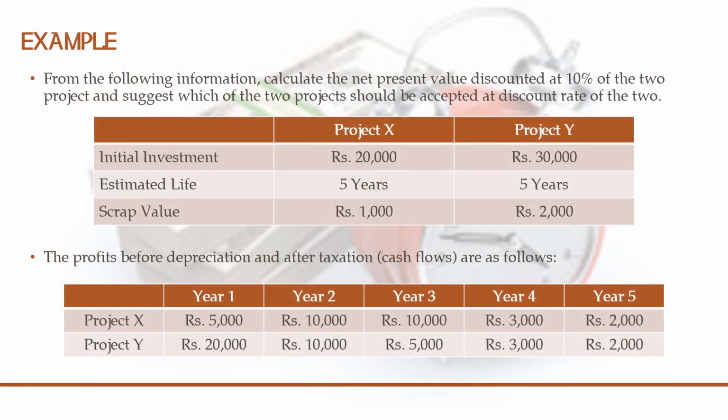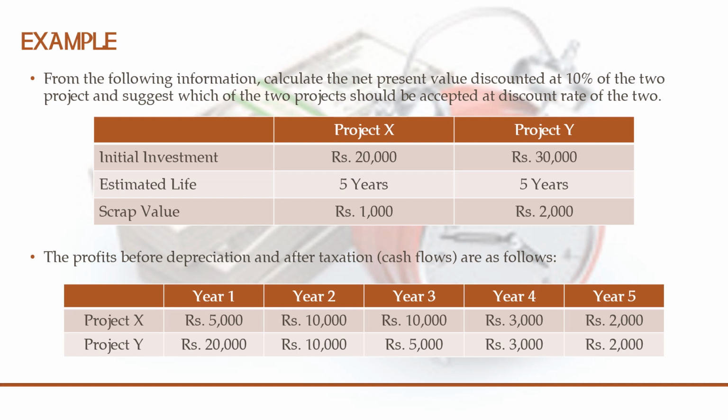Let us understand the concept with the help of an example. Let us see the example. From the following information, calculate the net present value discounted at 10% of the two projects and suggest which of the two projects should be accepted. Right, here they have given information about two projects, project X and Y. And they have also mentioned that we are going to calculate the time value of money to know the net present value at a discount rate of 10%.